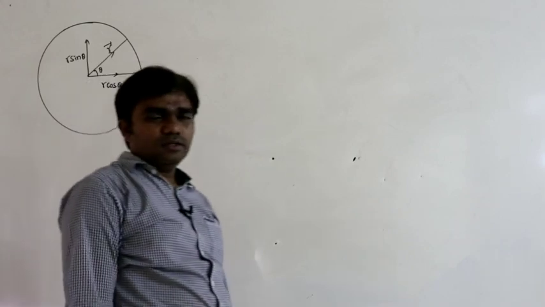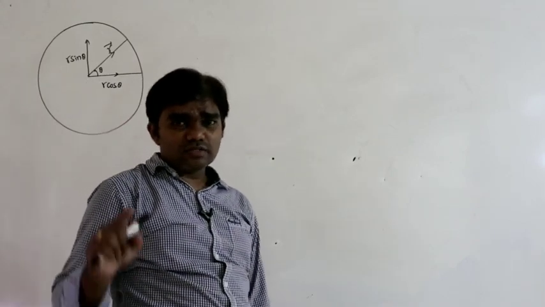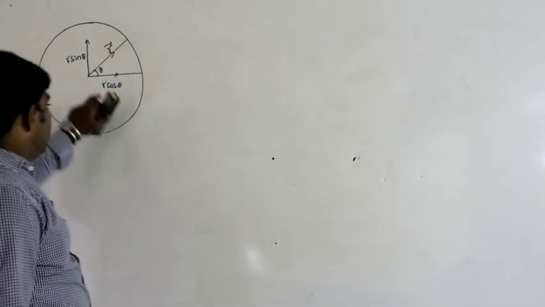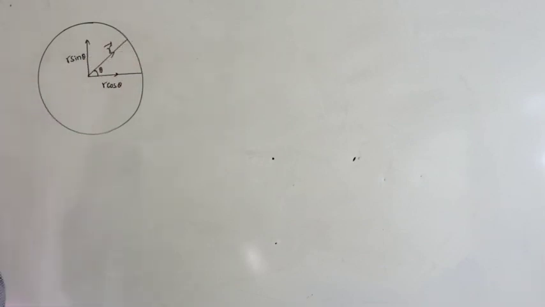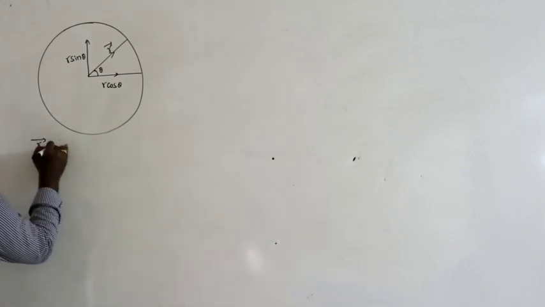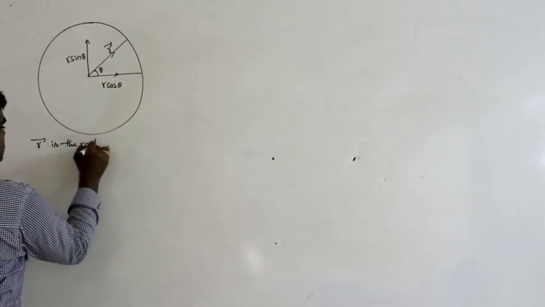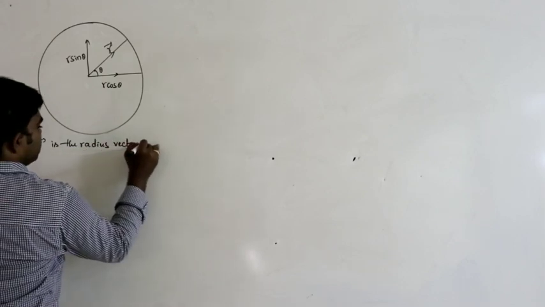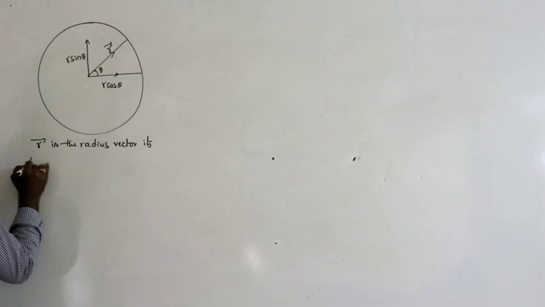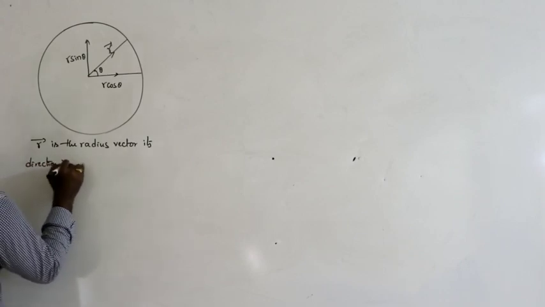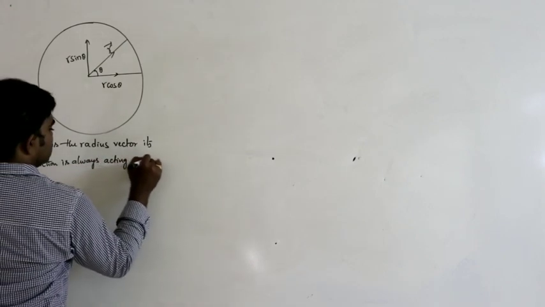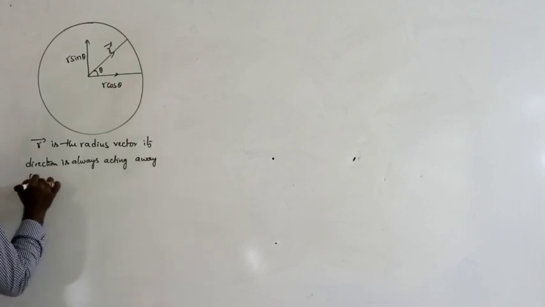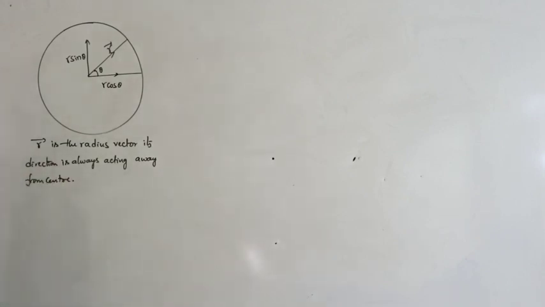Radius is a vector quantity. Radius is a vector and its direction is always acting away from the center, outward from the center. So here r bar is the radius vector, and its direction is always acting away from the center.